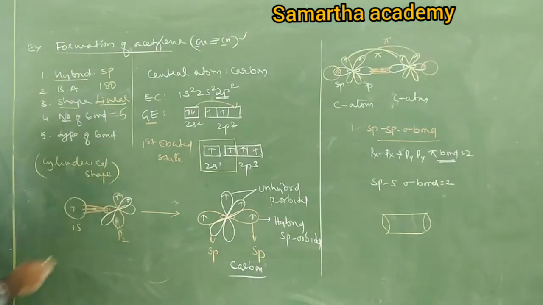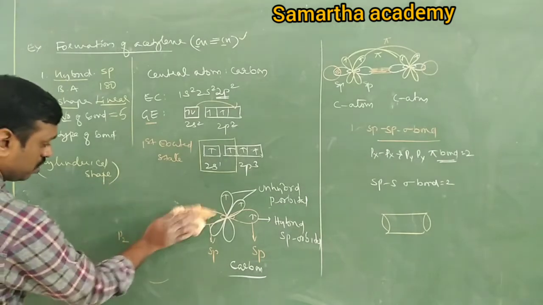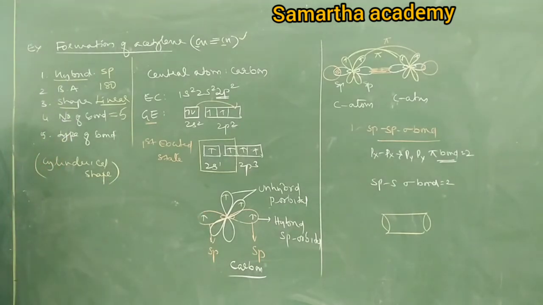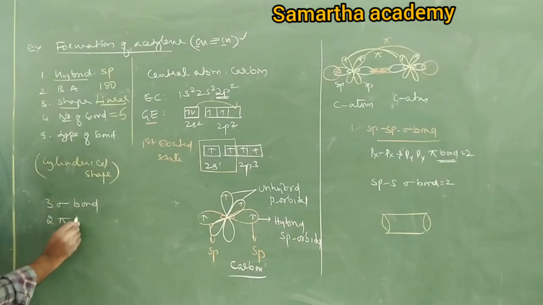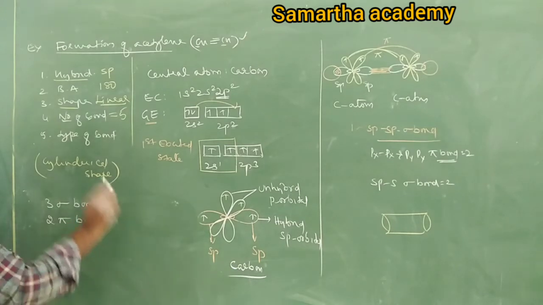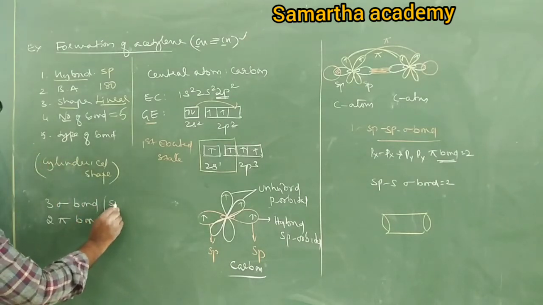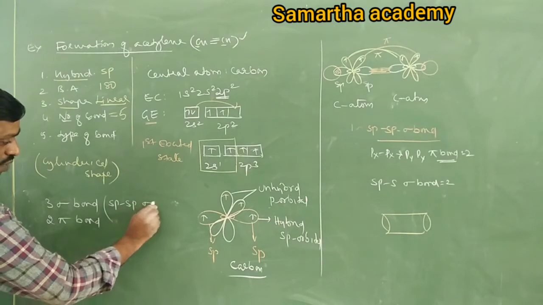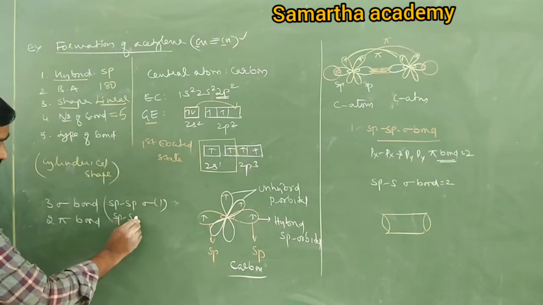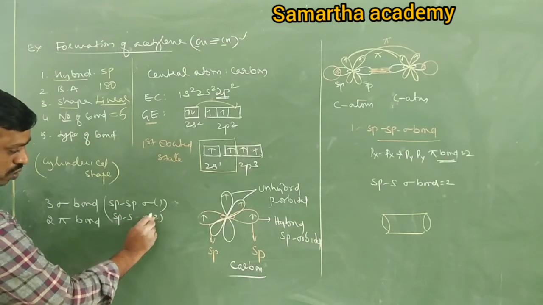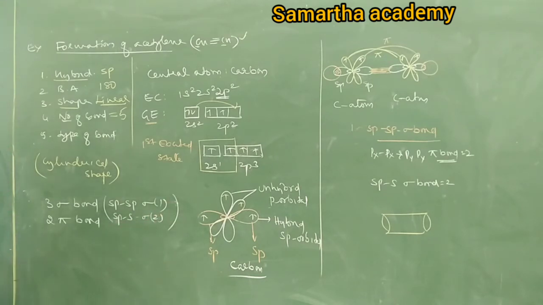And types of bonds: 3 sigma bonds, 2 pi bonds. In sigma bonds, sp-sigma is 1. Next, sp-s sigma is 2. So this is about the complete structure of the molecule.